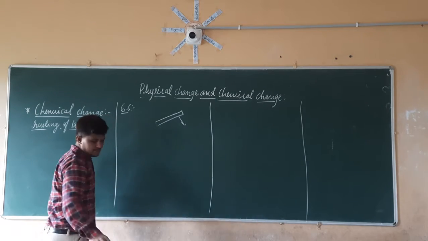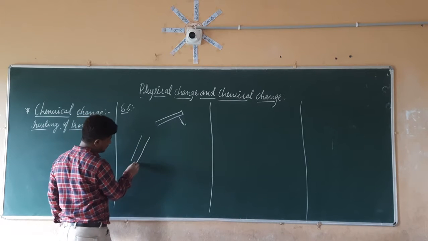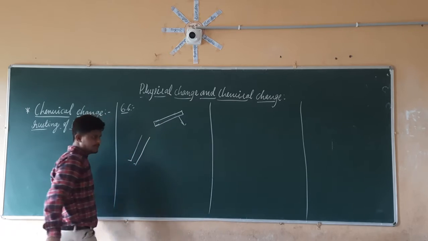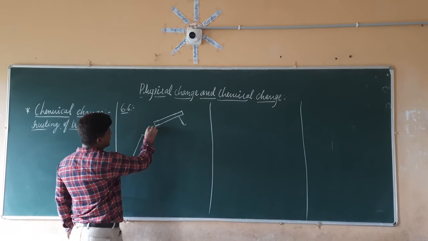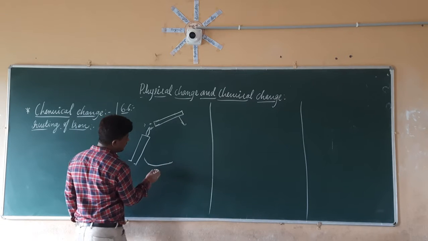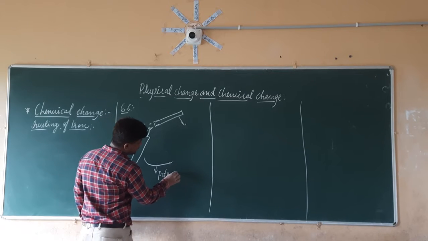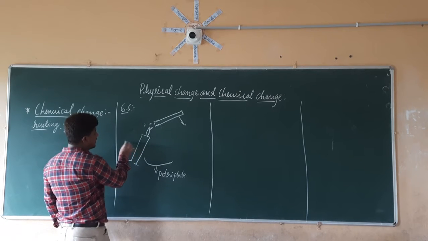So we are going to keep this magnesium burner just inclined, so that whatever reaction occurs, it should be collected in this Petri plate. It is going to give a flame, and because of that flame, this magnesium ribbon is going to get heated. This is the Petri plate, and this is the burner.